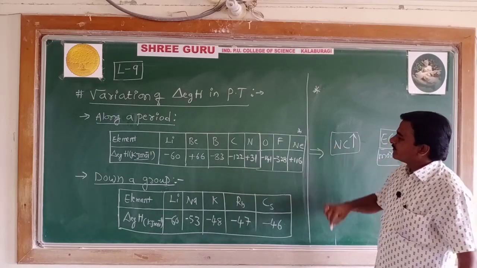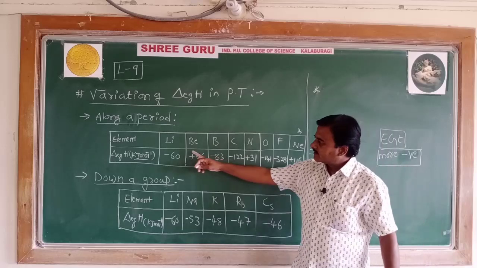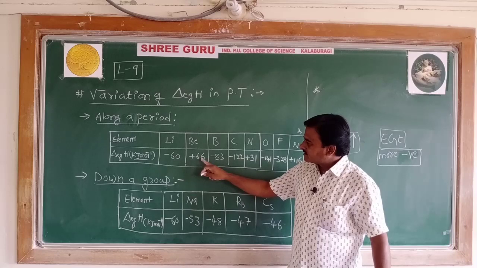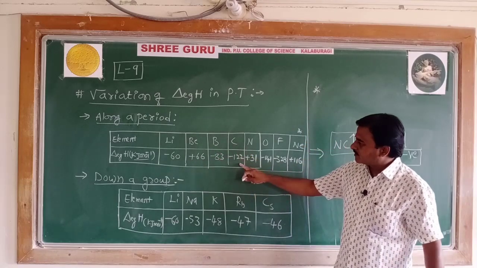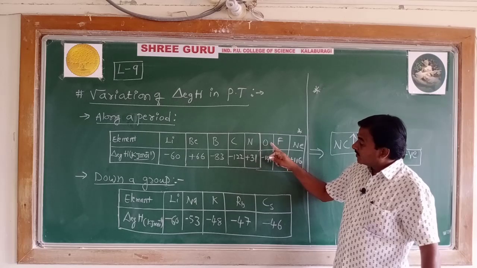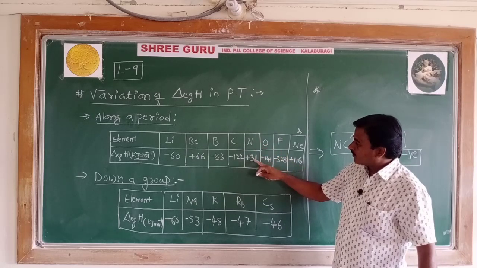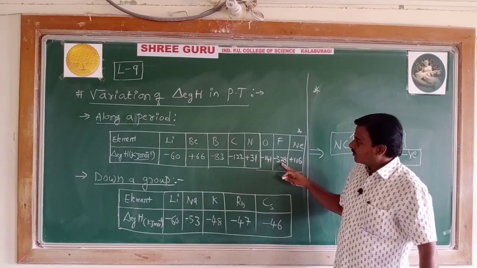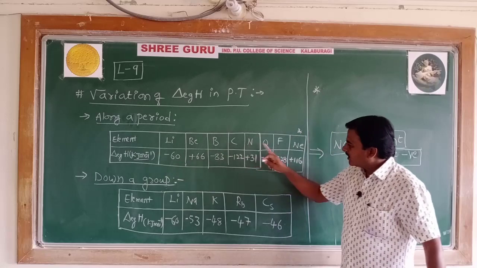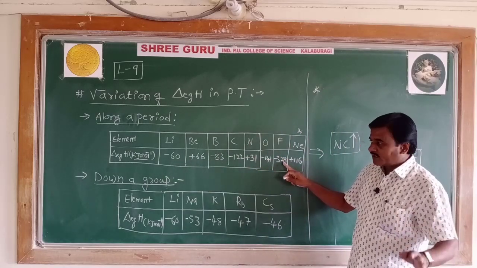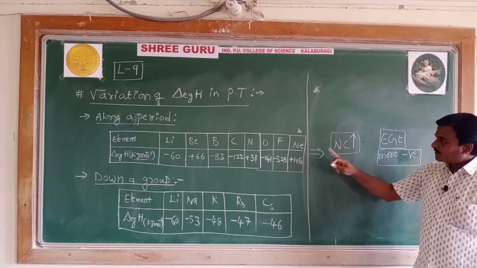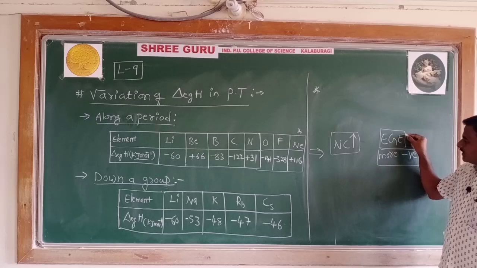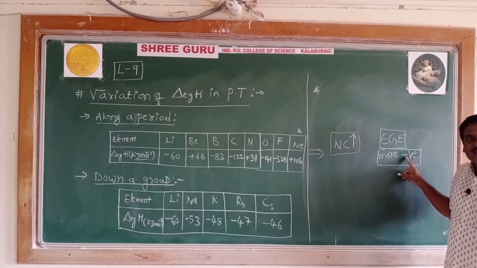Here is an exception. See, electron gain enthalpy of lithium is minus 60, beryllium plus 66, boron minus 83, carbon minus 122, nitrogen plus 31, oxygen minus 141, fluorine minus 328. You can see from minus 60 till minus 328. That means along a period, the nuclear charge increases, and because of that the electron gain enthalpy becomes more and more negative.